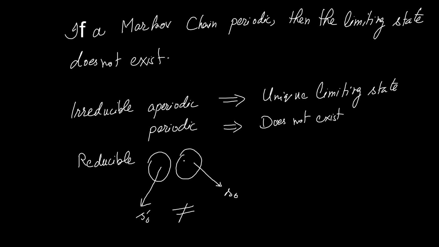But a limiting state will only exist for a communicating class if that class is aperiodic. If there are three classes and one of the classes is periodic, then the limiting state for that class will not exist. But if the other two classes are aperiodic or non-periodic, then the limiting state for those classes will exist. One important fact to keep in mind is that whenever a limiting state exists, it is always equal to the stationary state.